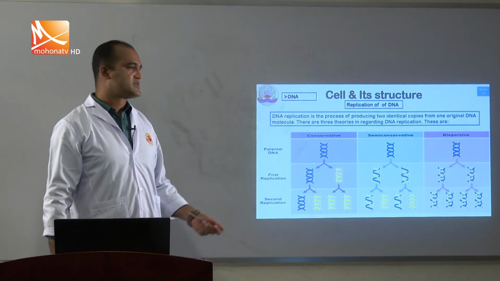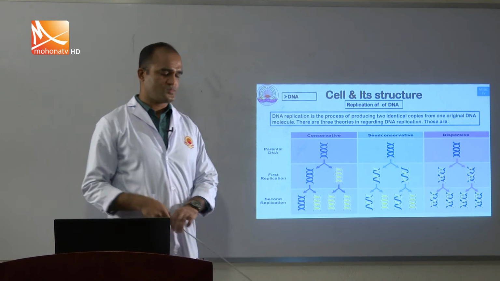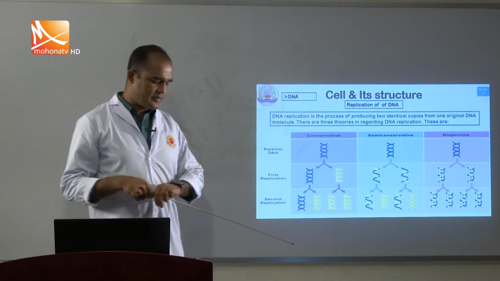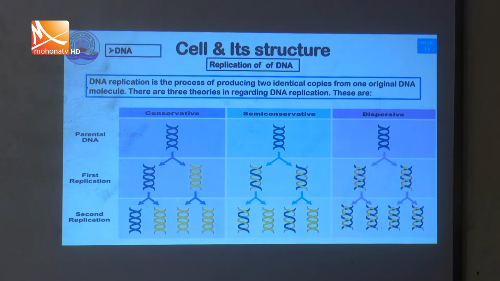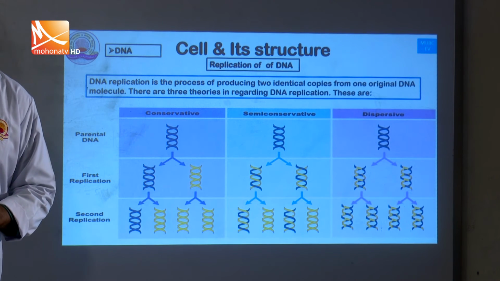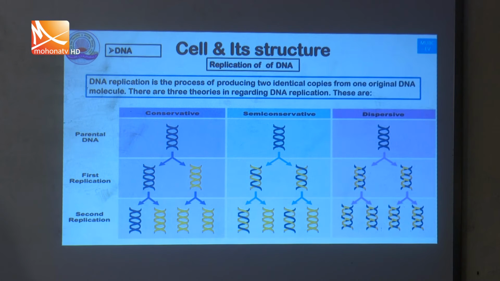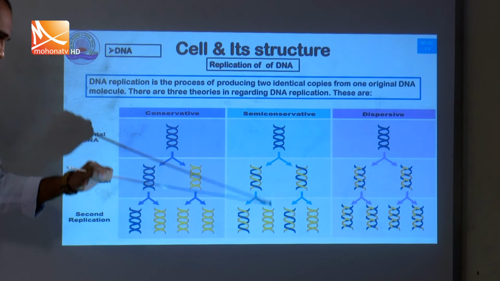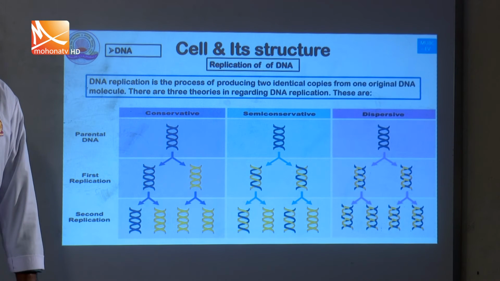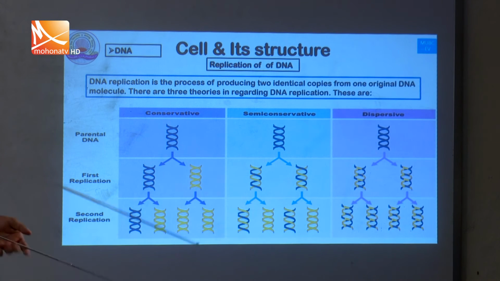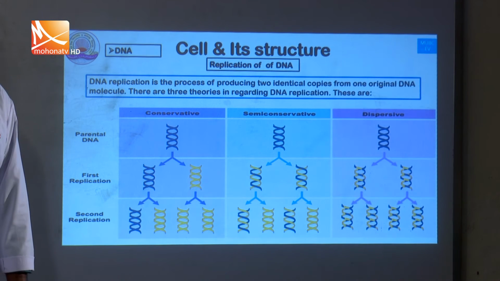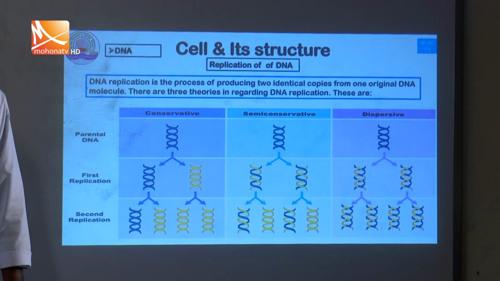The other is the semi-conservative method. The semi-conservative method is more complex, but it is scientifically identified that DNA always replicates by the semi-conservative method, so it is important for you. Semi means half, and conservative means reserve.